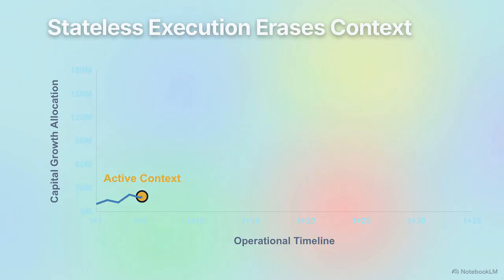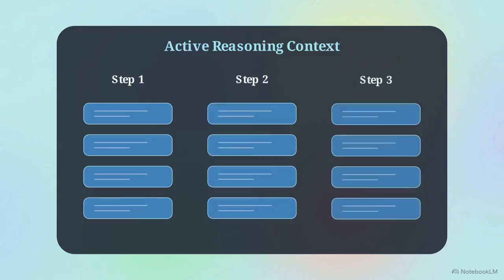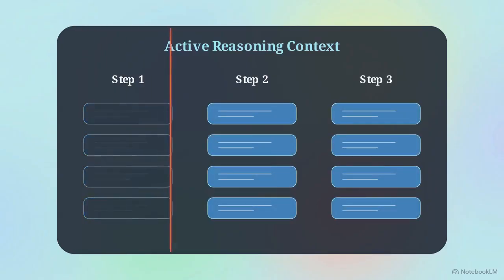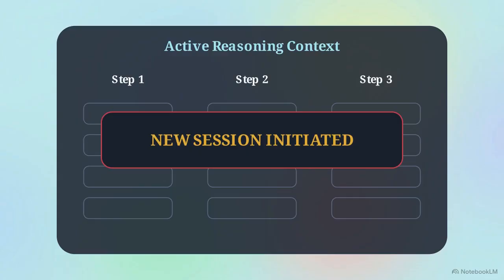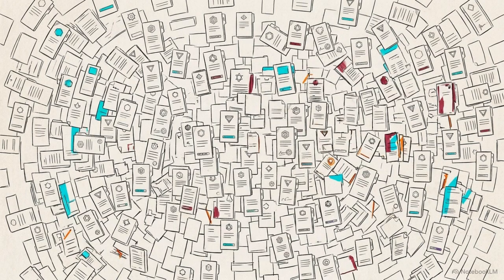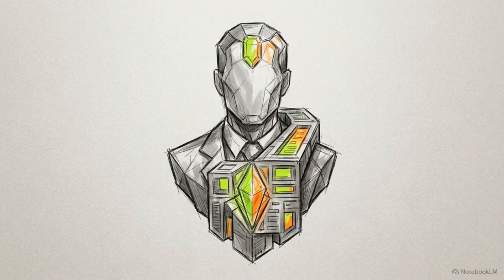Because of this stateless execution loop, traditional models cannot perform long-horizon capital allocation. They are incapable of tracking multi-step transaction histories because prior variables are dropped as soon as a new session initiates. Standard retrieval tools and long context windows can provide historical data, but they lack a stable self-concept that evolves through experience. Moving beyond isolated workflows requires a cognitive architecture that treats every interaction as a permanent update to the agent's